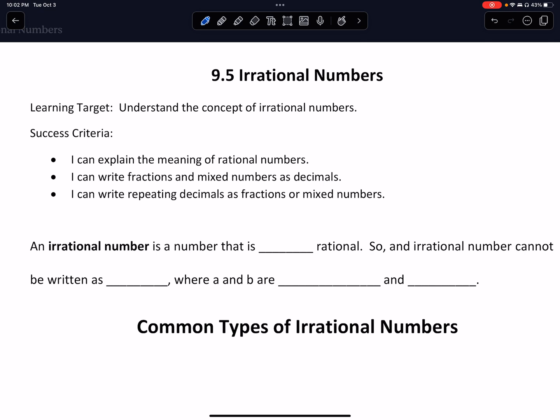These do arise quite a bit in real life with calculations because not everything is a nice, neat integer or a number that's predictable, which repeating decimals, for example, from yesterday were pretty predictable. They repeat, right? But what happens when we have decimals that don't repeat and they do go on forever? And you guys are very aware of one very special type of irrational number that never repeats and never ends. I'm sure somebody may have just said it. But we're going to dive into other numbers that are just like that one. And if you don't know what that number is, we'll talk about it again here in just a second.